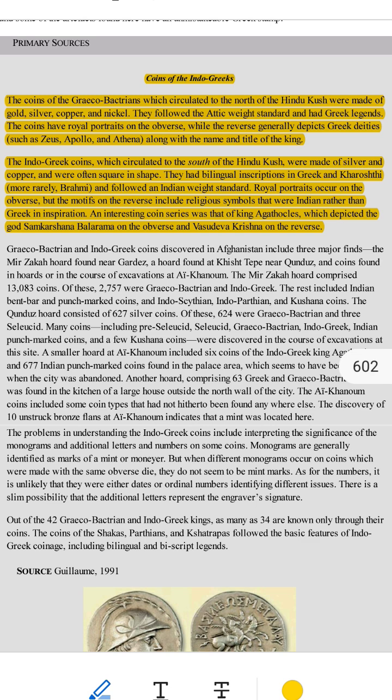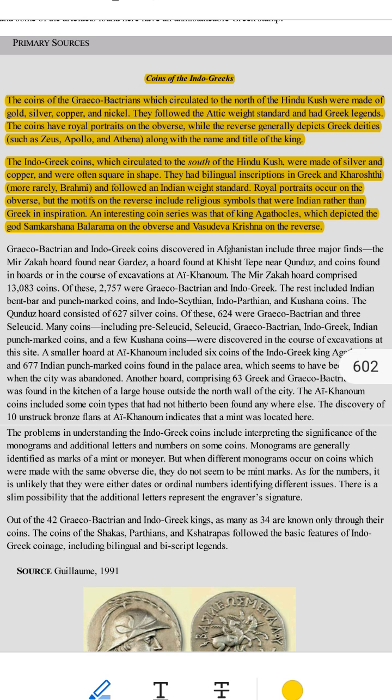Where were these coins used? 1. The Greco-Bactrians, Greeks in Bactria, used coins north of the Hindu Kush Mountains. The Hindu Kush Mountains are in modern Afghanistan and Pakistan. 2. The Indo-Greeks used coins south of the Hindu Kush Mountains in areas like modern India and Pakistan.